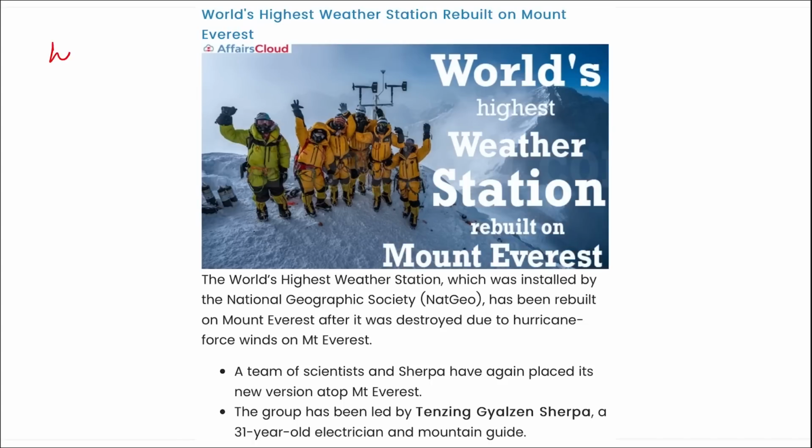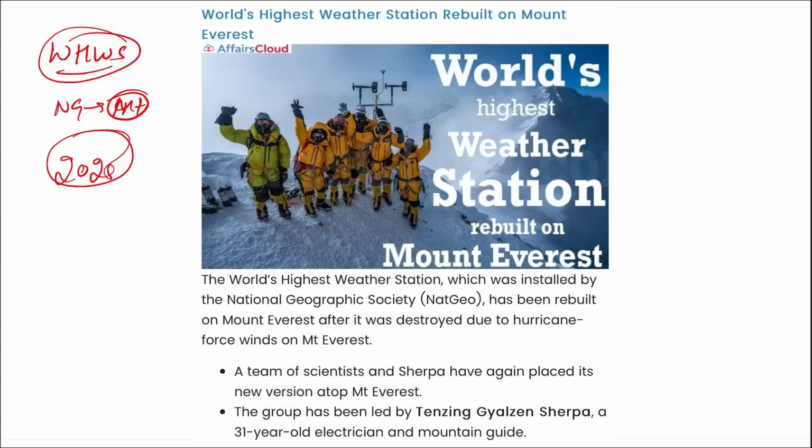Next, we are talking about the world's highest weather station. This was set up by Nat Geo at Mount Everest. And remember, due to a storm, this world's highest weather station was destroyed, and now it is being rebuilt. This mission will last till 2025, and after 2025, all the equipment that is used on this highest weather station will be provided to Nepal. That means Nepal will be able to use those equipment then.